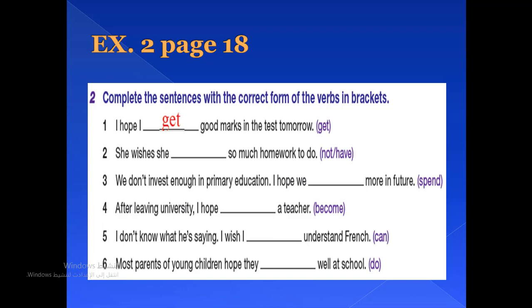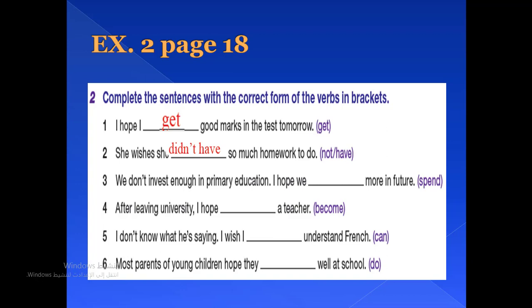Let's move to the second one. She wishes she. The verb in brackets is not have. So it means that we have to use the negative form of a past simple verb. The answer is, of course, didn't have. We don't invest enough in primary education.